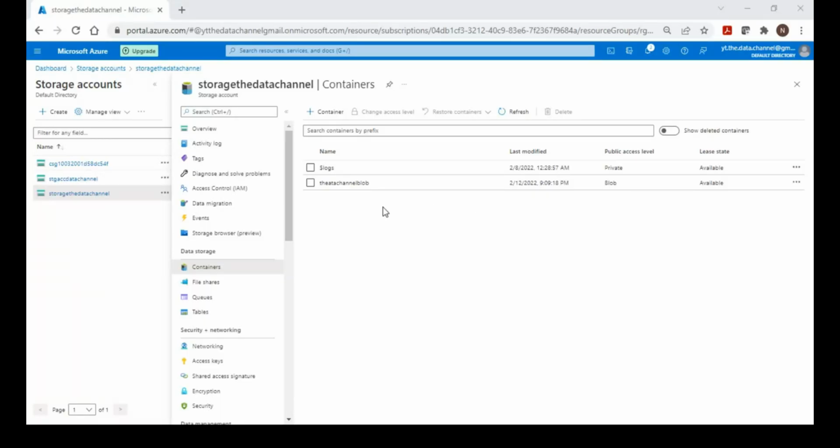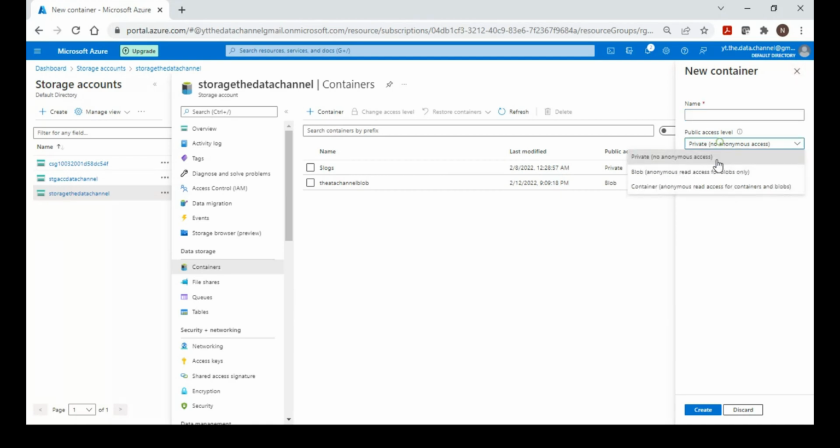Now let us come to the Azure portal and see how these containers and the different types of blobs actually look. So I'm in a container, and I can have a number of containers created here. For each container, you can choose among these three options. If you are creating a private one, it cannot be accessed outside the private network.